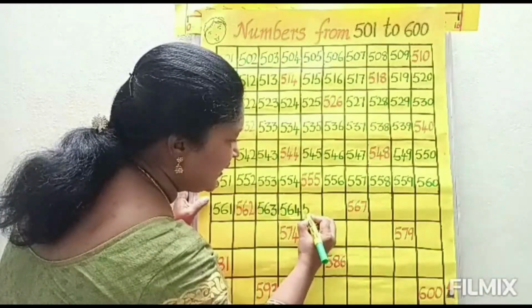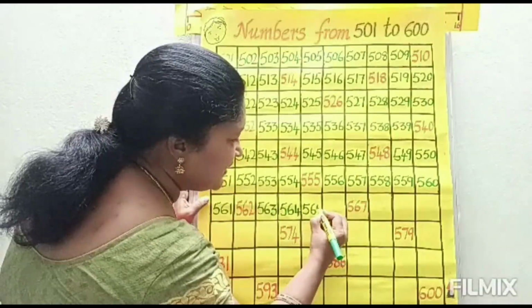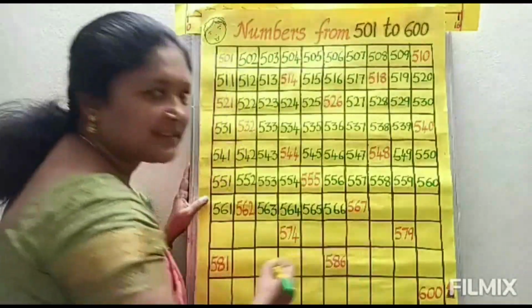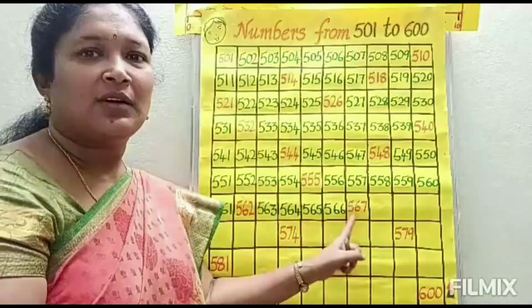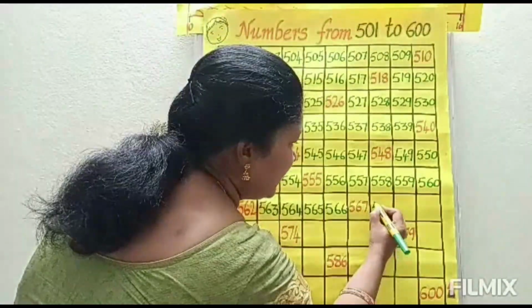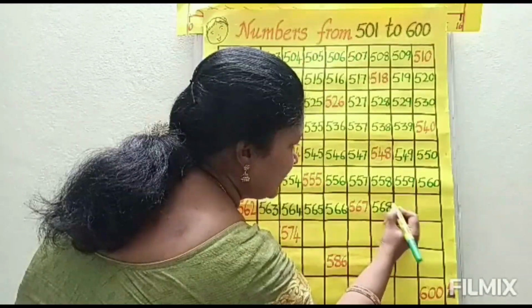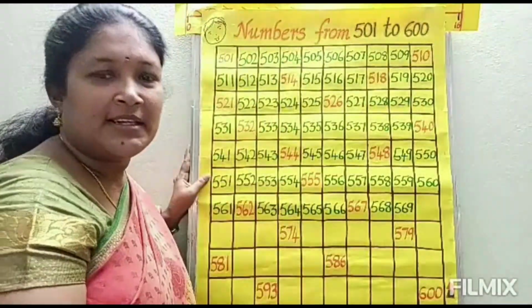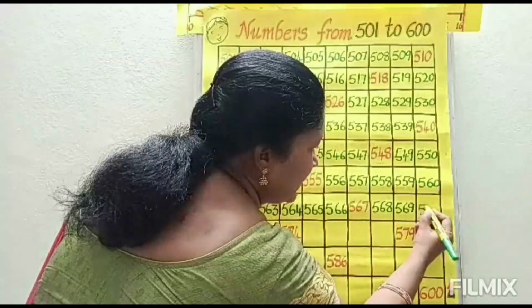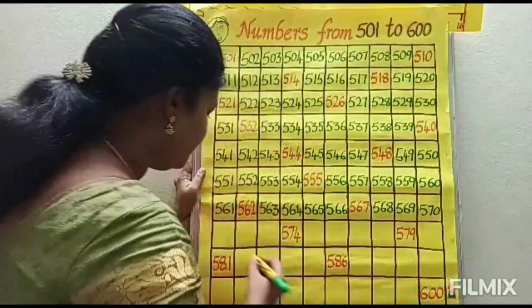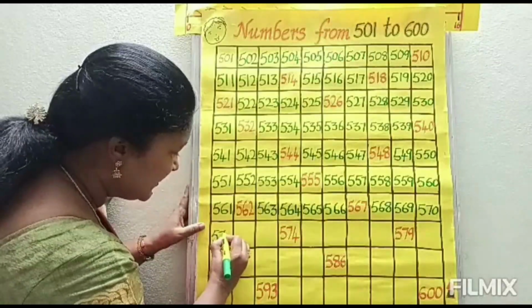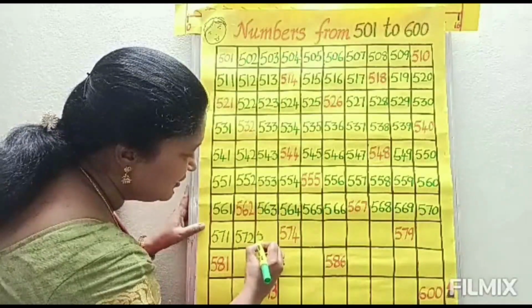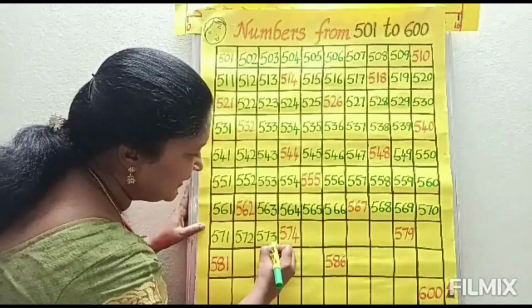564. 565. 566. 567, already it is there. So 568. 569. Okay children. Next 570. 571. 572. 573. Next